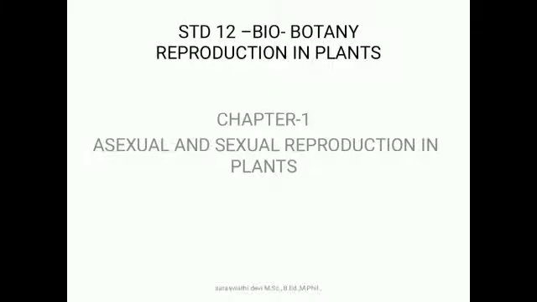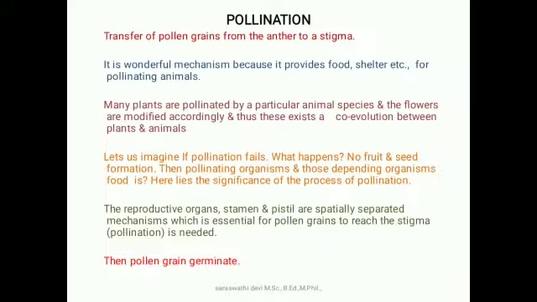Today we're going to see about pollination. What is pollination? Transfer of pollen grain from the anther to stigma. It is a very wonderful mechanism because it provides food and shelter for pollinating animals. Many plants are pollinated by a particular animal species and the flowers are modified according to that. That's why both the plants and the animals co-evolve.